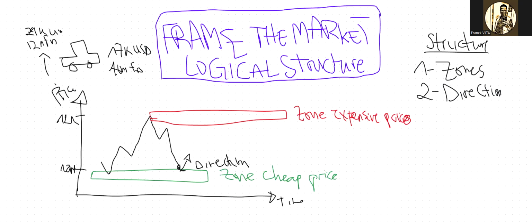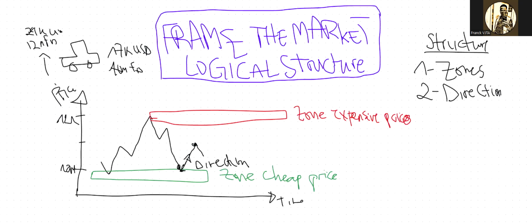So that's what we have here, zones. Zones give birth to direction. And then as soon as the price hits 10 million, you will see a lot of buyers coming in at this price, starting to try to buy the car at that point. But at a certain level, there are buyers who will not want to buy more than 11 million, because at this point it will be 11 million. And the price will start going down.